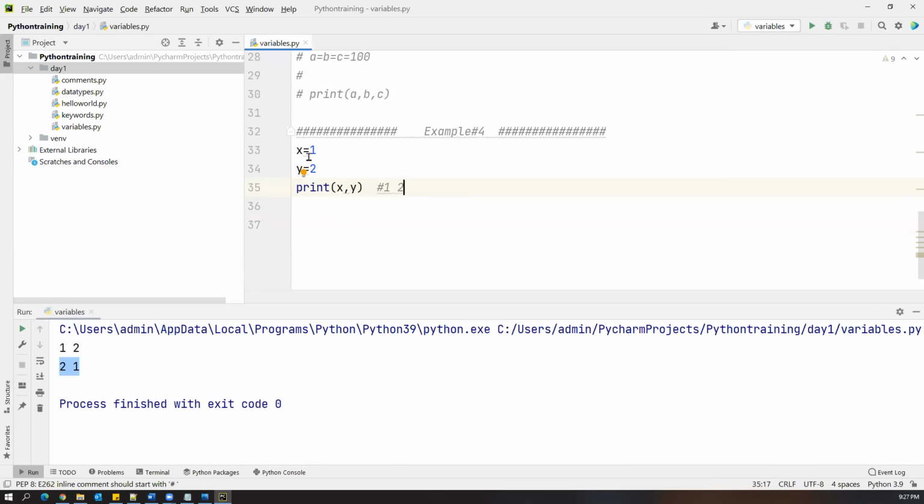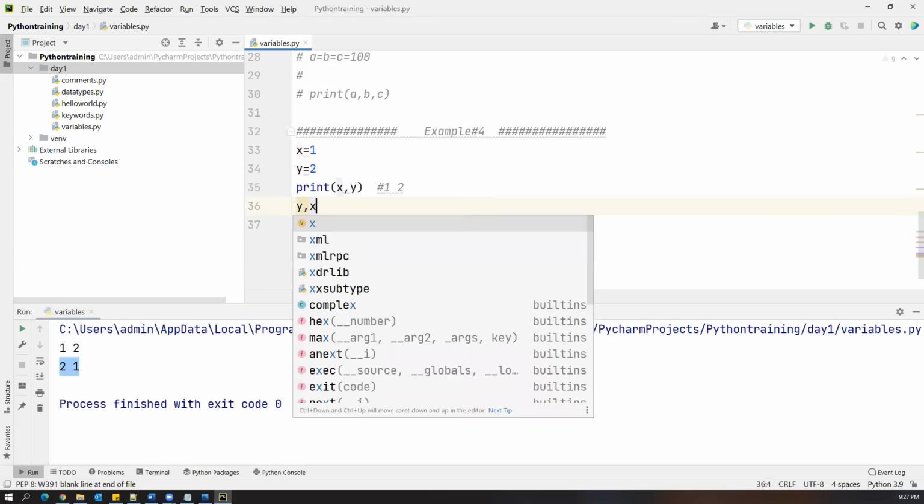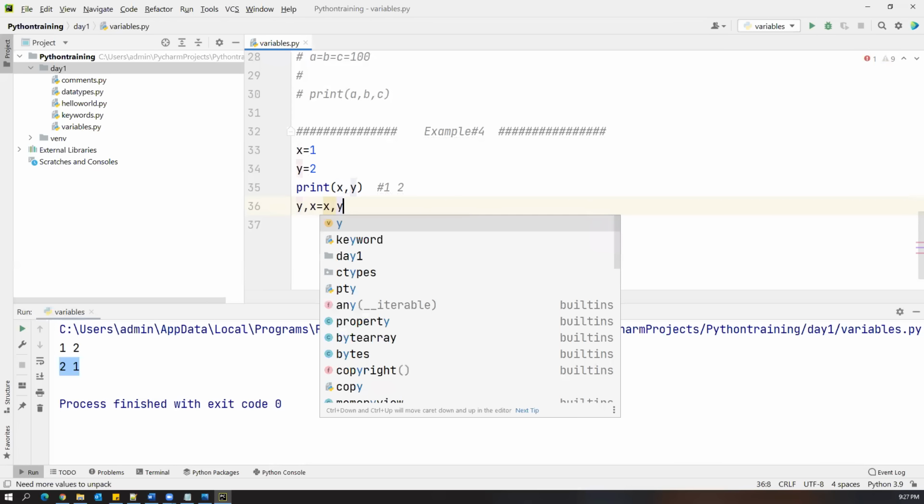So I want to interchange these values, x into y and y into x. If you just print x comma y values, you will just print 1 comma 2. But how can we exchange it? You can just interchange these values. You can simply say y comma x equal to x comma y. That's it. y comma x equal to x comma y.